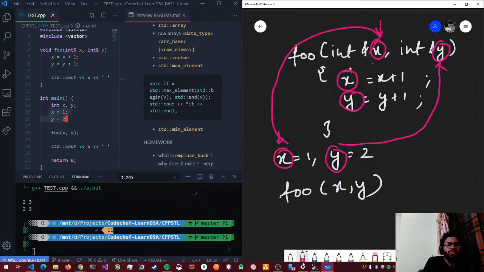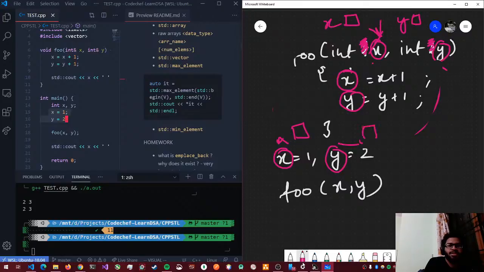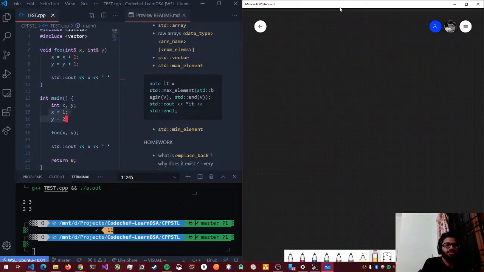And when you do not use the ampersand, they have their own separate memory location. This is not the same as that. Now this x and that x are different. They have a separate memory location. Now whatever you do with this x, it will not affect these x and y's, right? That's pass by value and pass by reference.